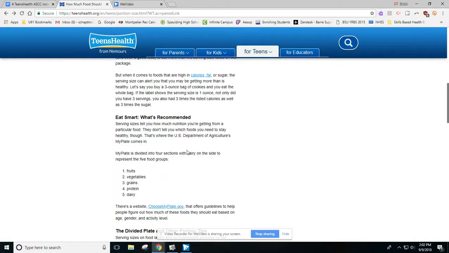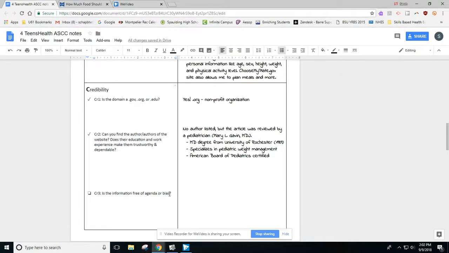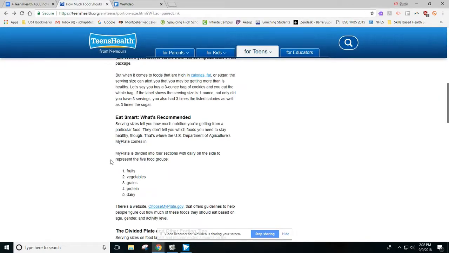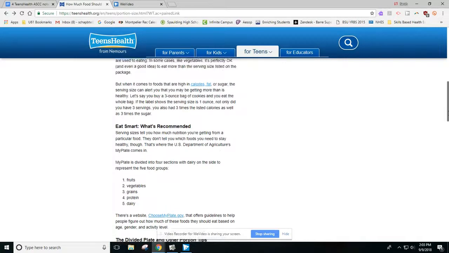Something else you might want to consider when you're determining if there's an agenda or a bias is, is the information given to you based on science or from an expert opinion? Or is it just some Joe Schmo who isn't really an expert in this field? So you would look for scientific information in this article.